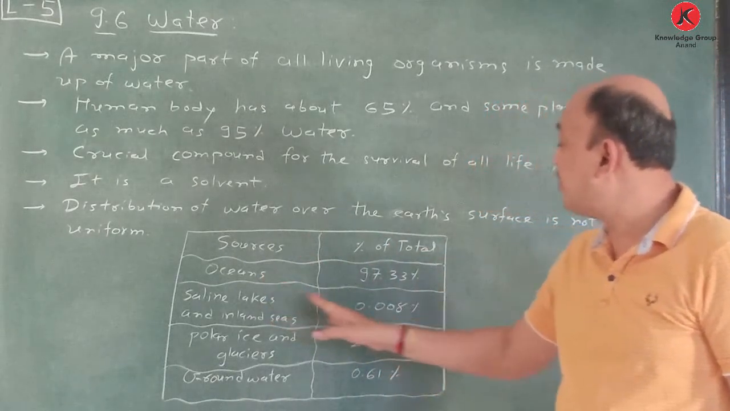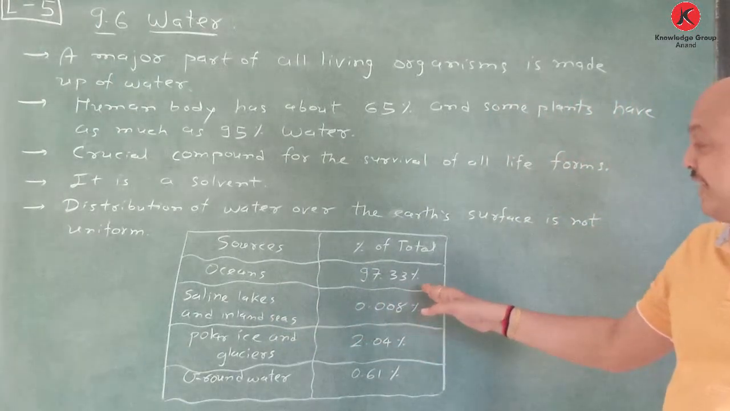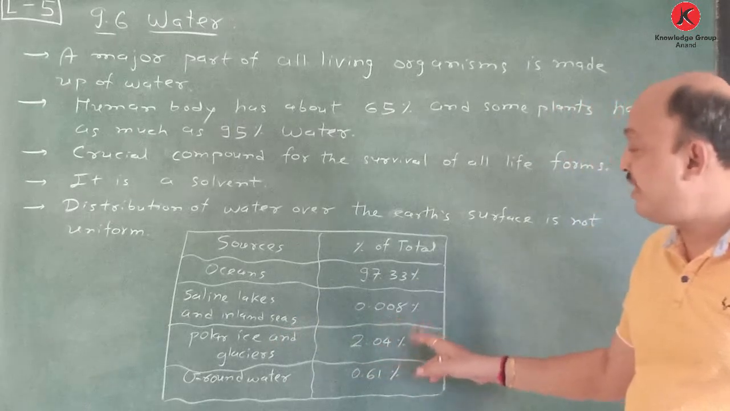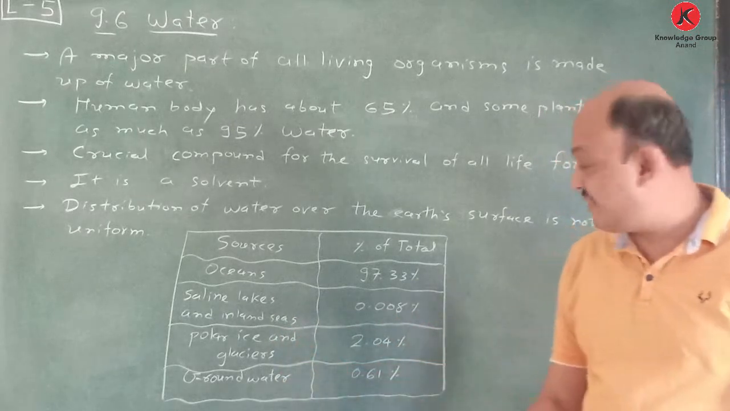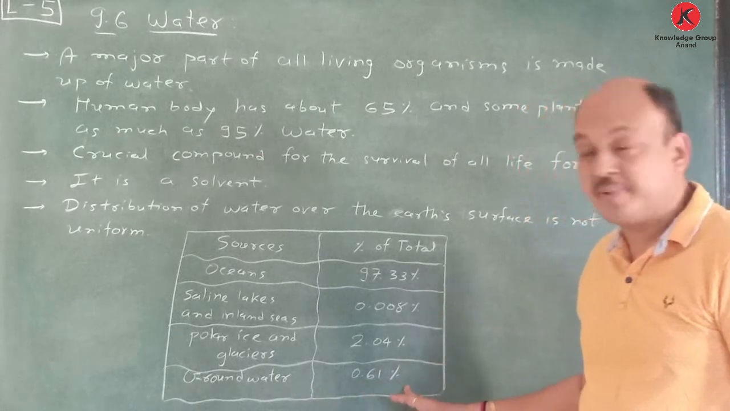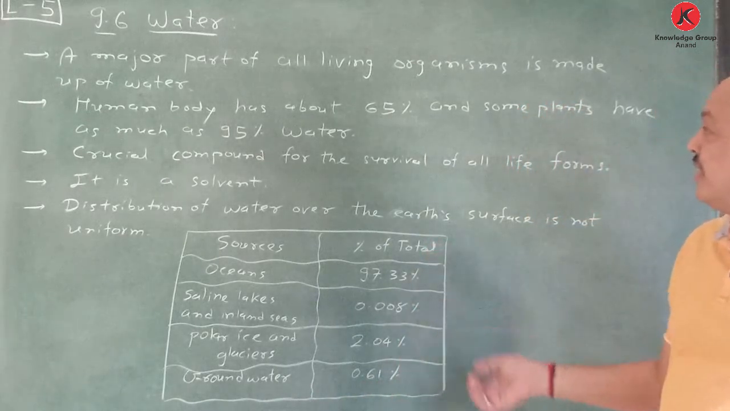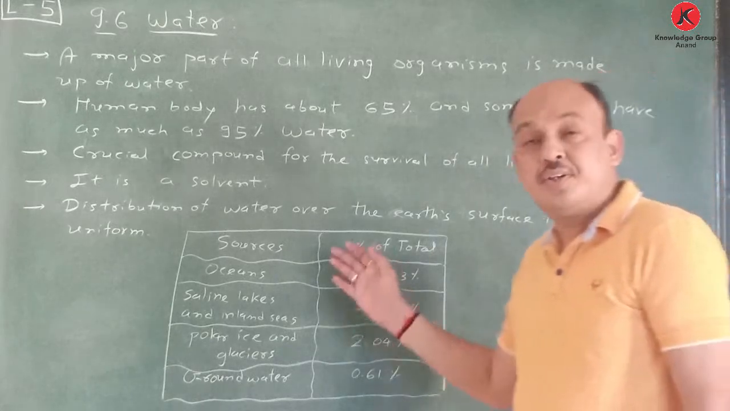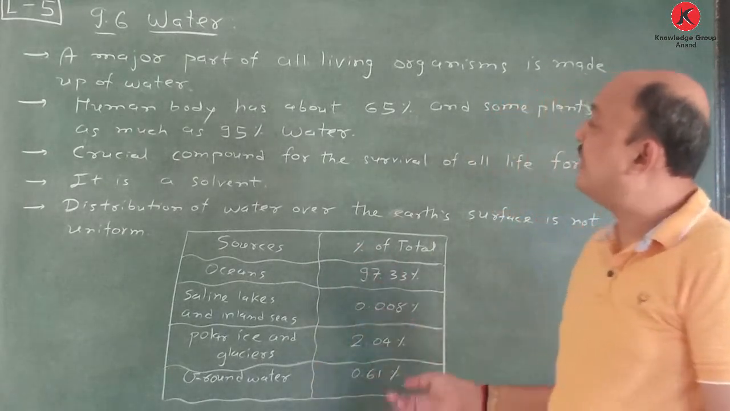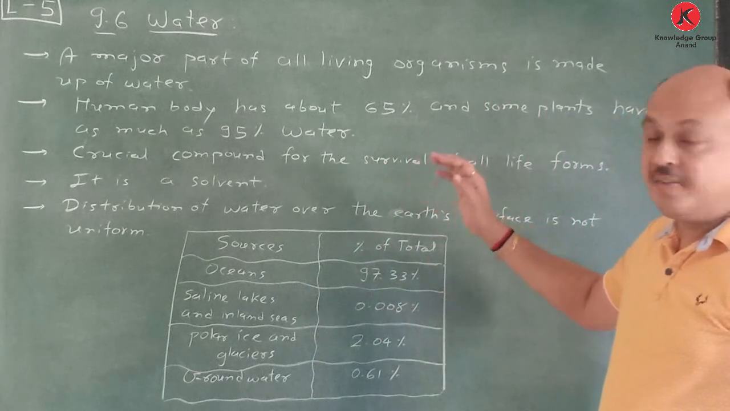Source and percentage of total: in oceans, 97.33% water is there. Saline lakes and inlets is 0.008%. Polar ice and glaciers 2.04% and groundwater is 0.64%. Other information is given in your NCERT textbook in tabular form. Just know about this. So these are the required points regarding water.